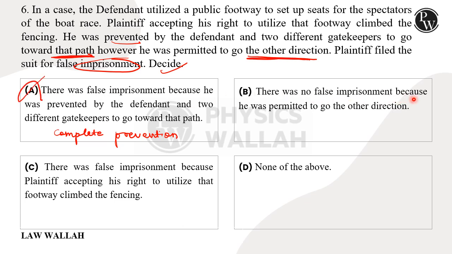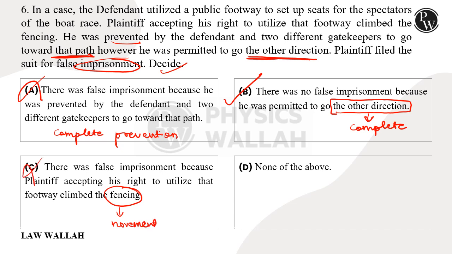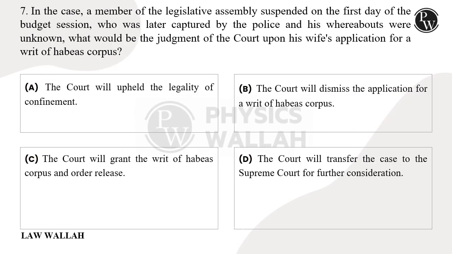B says there was no false imprisonment because he was permitted to go in the other direction. This is right because there was no complete restraint. Complete restraint is very important for proving false imprisonment. C says there was false imprisonment because the plaintiff, asserting his right to utilize the footway, climbed the fencing. Fencing is not the issue here; it is about movement in a certain part of the path, and the other direction was allowed. Again a wrong option. D says none of the above. Again a wrong option. Let's see question number 7.